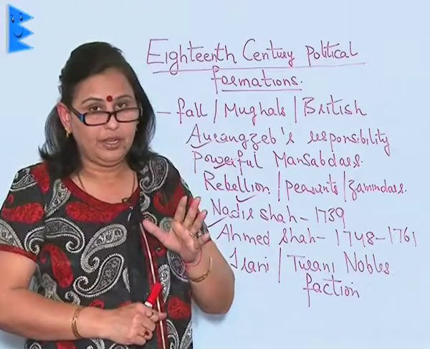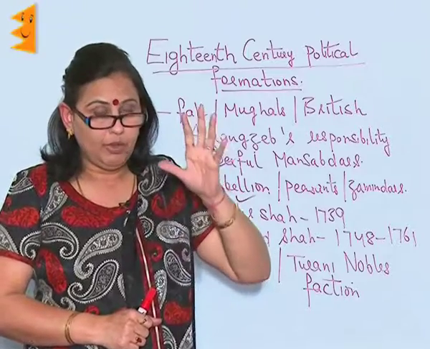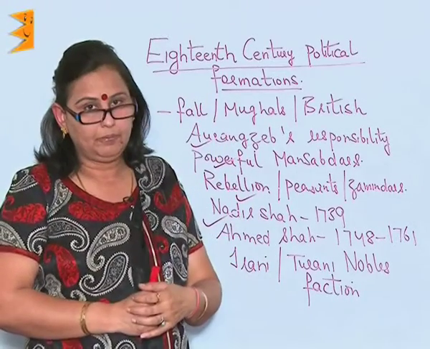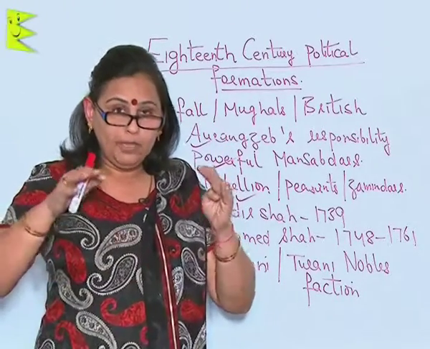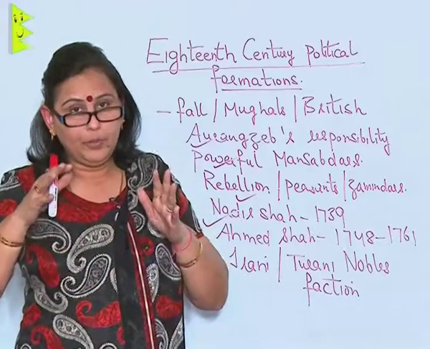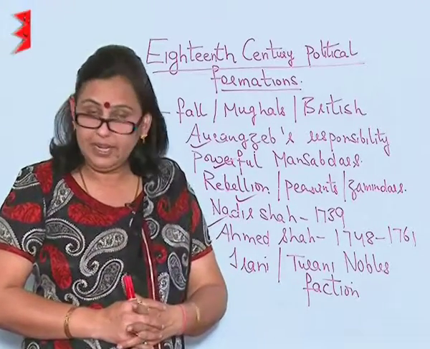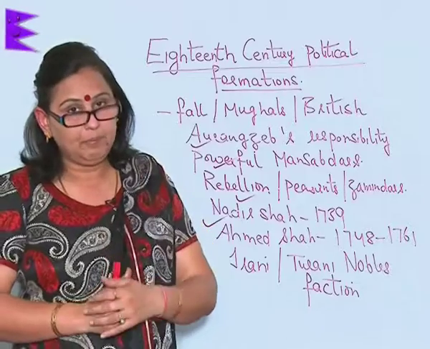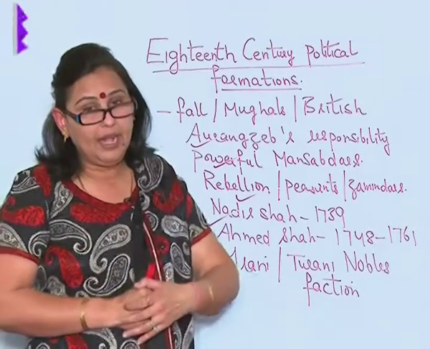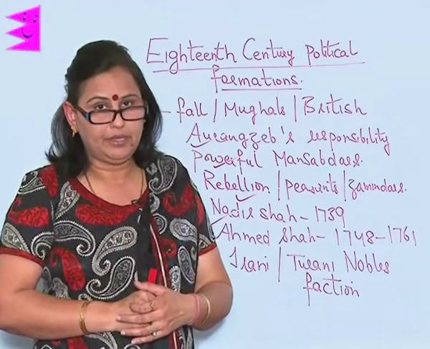This gave a picture that the Mughal emperors were no more invincible, and thus all the people who wanted to take revenge on the Mughal emperors started feeling that it was the right time to rebel against them.